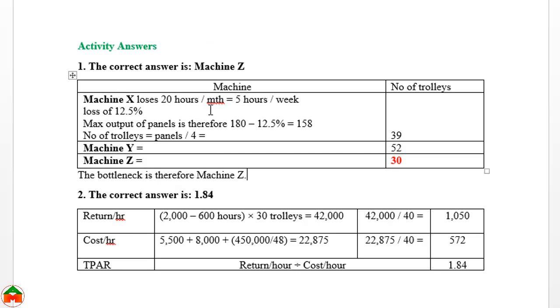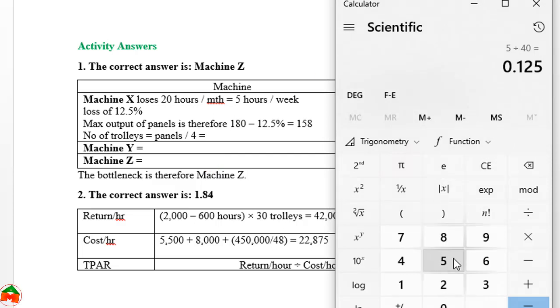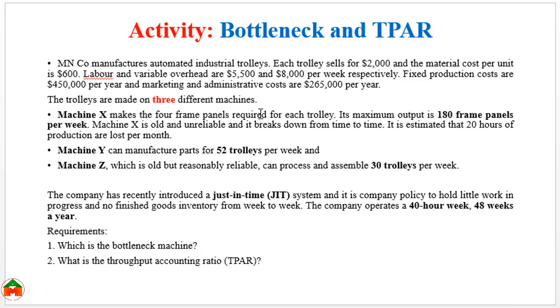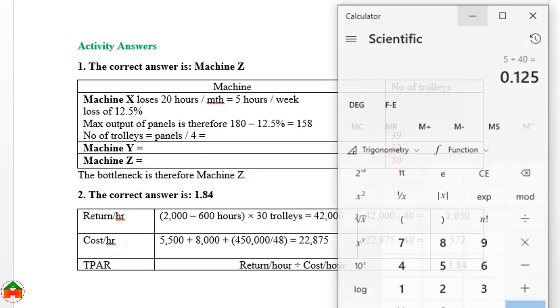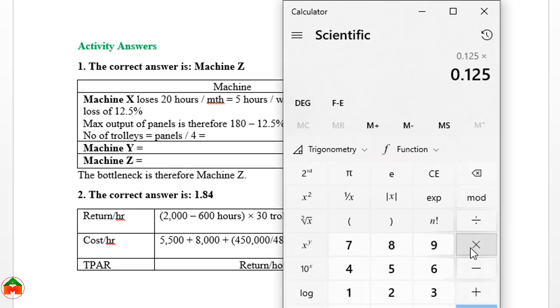Since we lose 5 hours a week from machine X, if we divide 5 by 40, this is 0.125, 12.5% lost hours by machine X. From the question we can see machine X produces 180 frames per week, and since there is a loss of 12.5%, if we multiply this 12.5% with 180, then actually 22.5 units are not produced due to the lost hours.